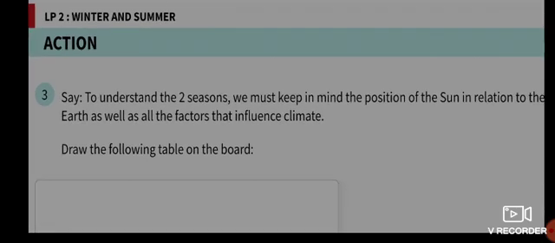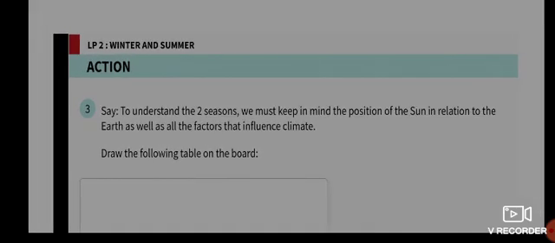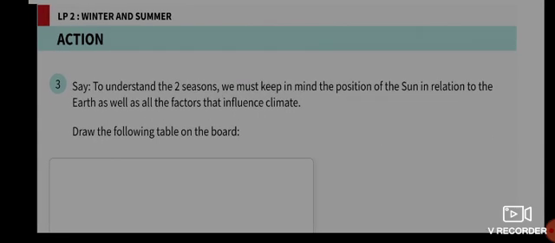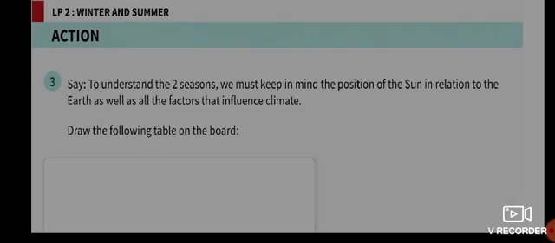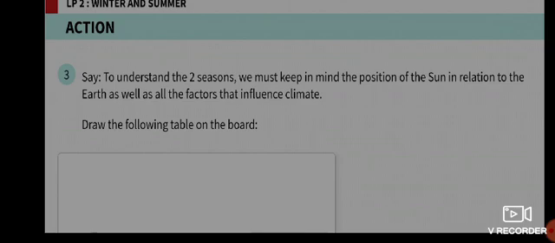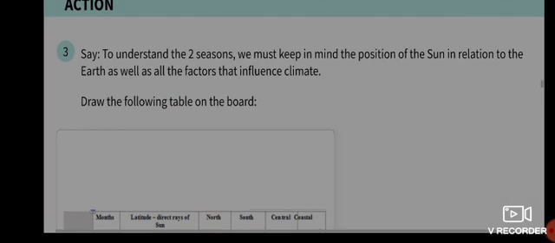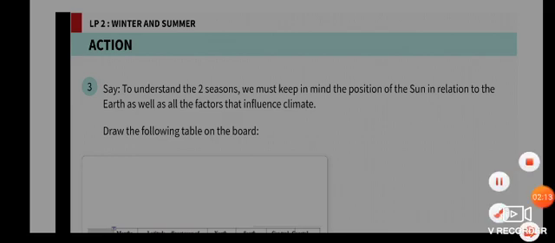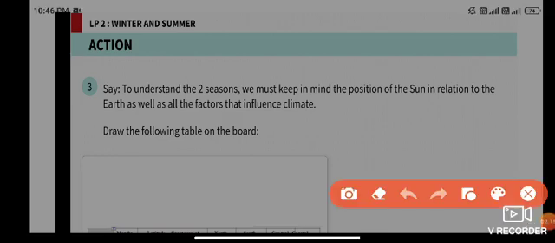To understand the two seasons, we must keep in mind the position of the sun in relation to the earth, as well as the factors that influence climate. Suppose this is the earth and this is the sun, okay?